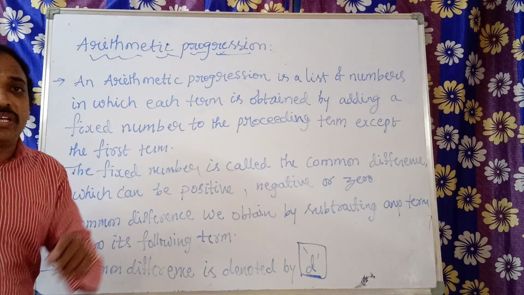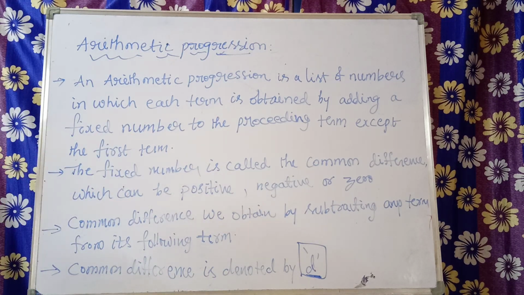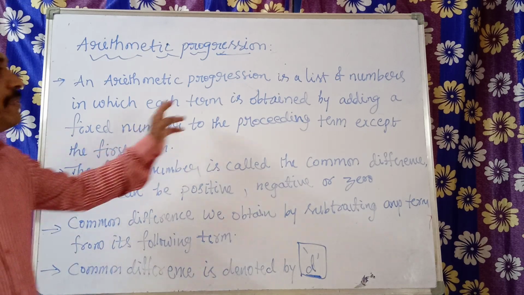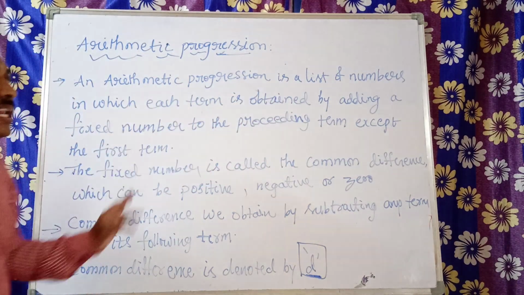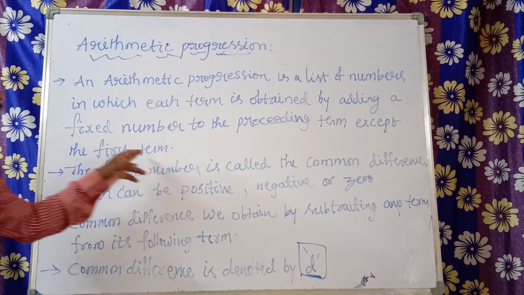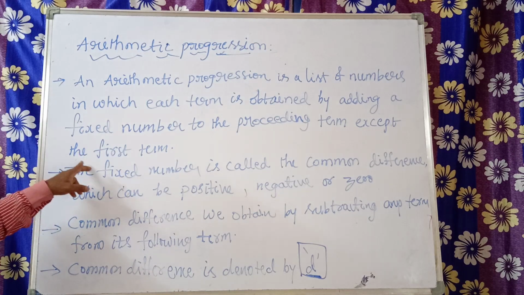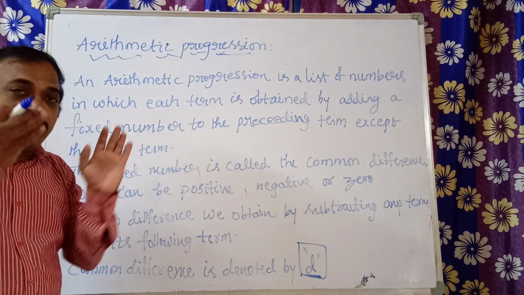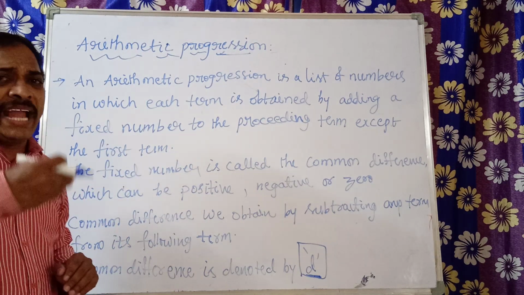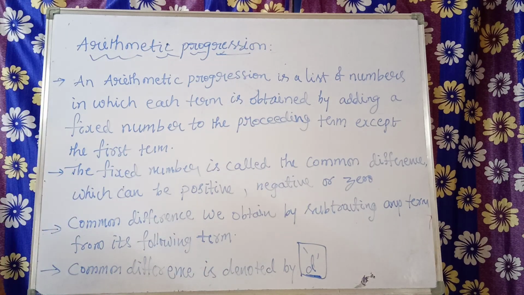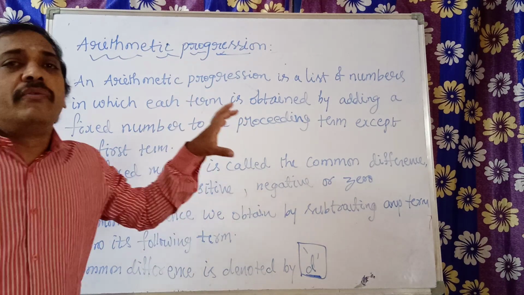So what is the definition of arithmetic progression? An arithmetic progression is a list of numbers in which each term is obtained by adding a fixed value or a fixed number to the preceding term, except the first term. So for the first term we will not be adding that fixed value.